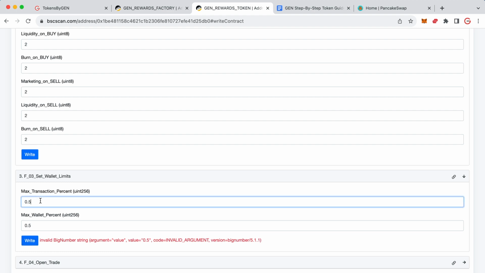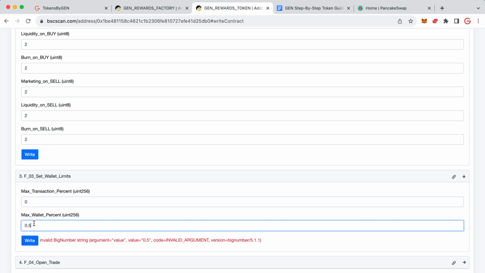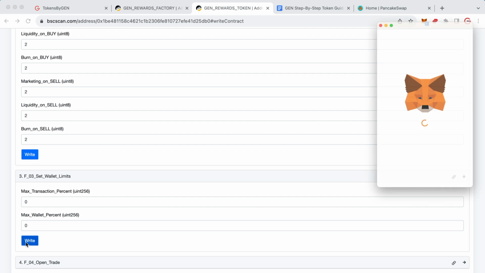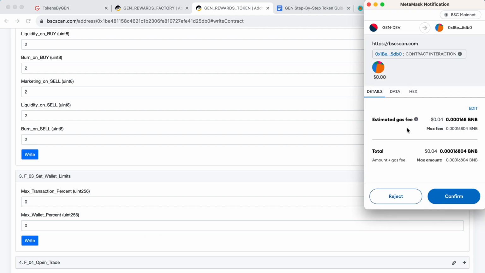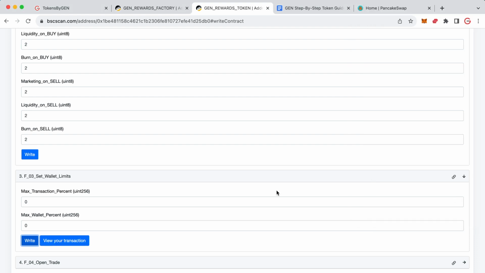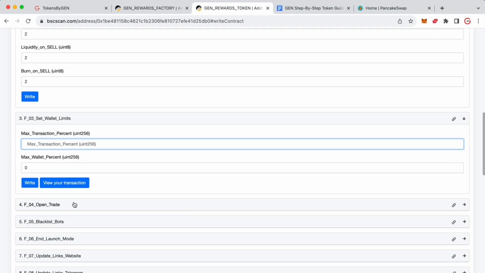So I've got a bit of code going on in the background. If you put in a 0, it actually does it for you. So that's not 0%, that's not no tokens, that's actually 0.5% of supply. And that's the lowest amount that you can set it to. You can also set it to any whole number like 1%, 2%, 3%, etc. You can't put a decimal in, Solidity simply doesn't allow it. So your options are a 0, which is really 0.5, or a whole number, 1, 2, or 3, etc.